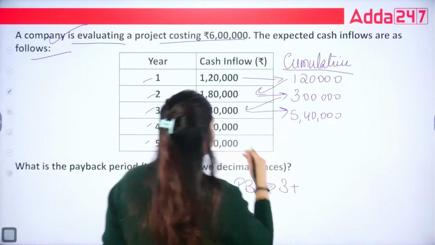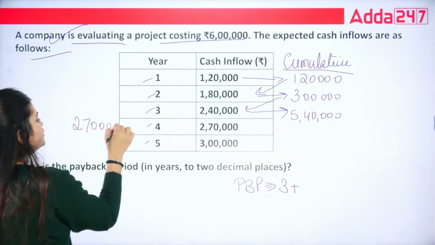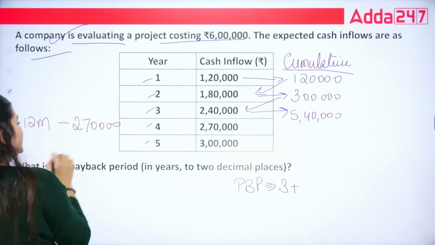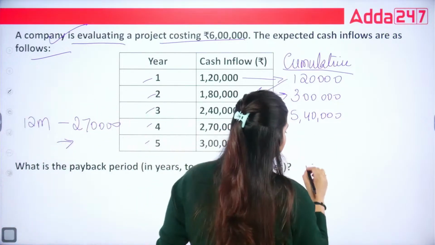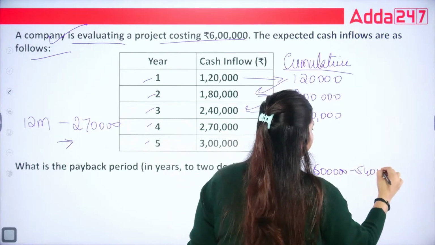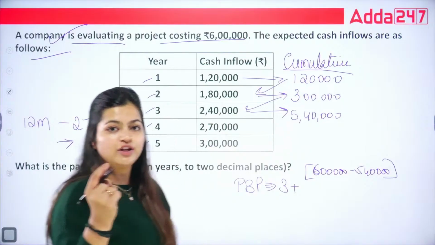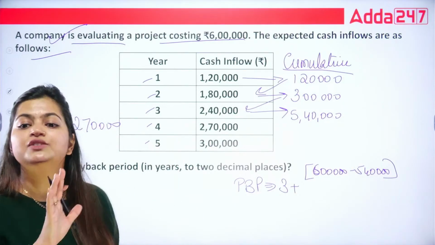But in case of the next year, this 2,70,000 is for your 12 months. And we want how much extra amount? Only 6 lakh minus 5,40,000. One of the features of payback is that as soon as you recover your invested amount, you will stop calculating.